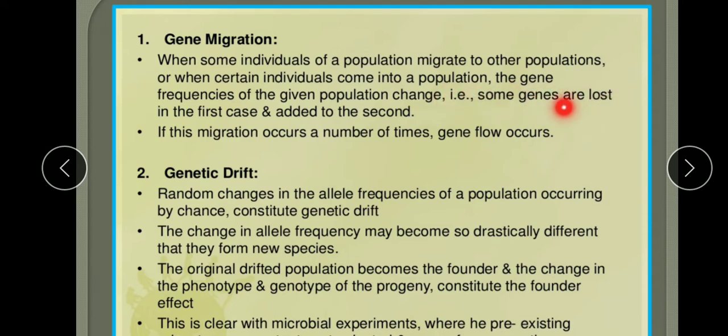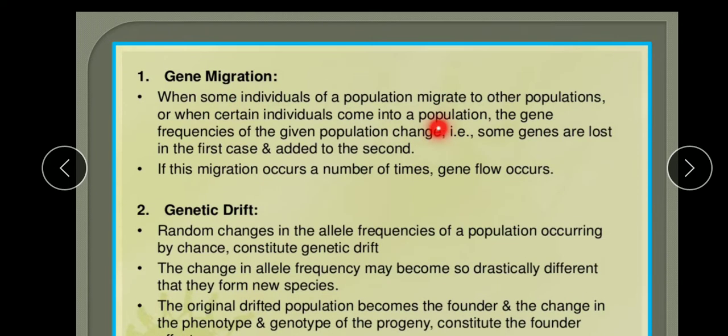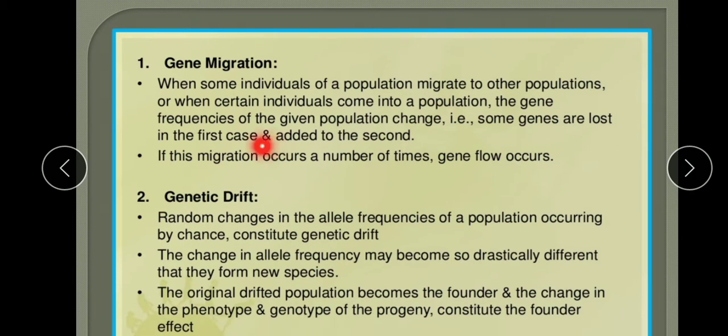That is, some genes are lost in the first case, because some individuals have migrated to the other population. But in the other case, when certain individuals come into a population, genes are added to the second.